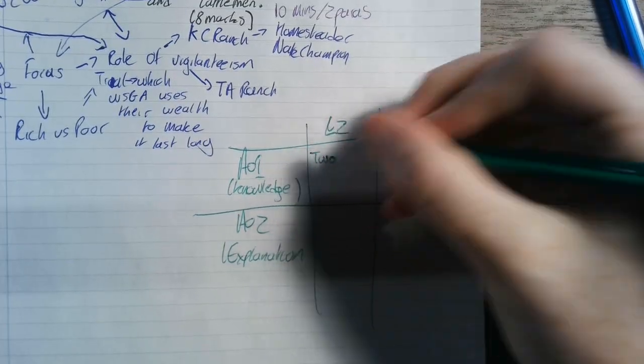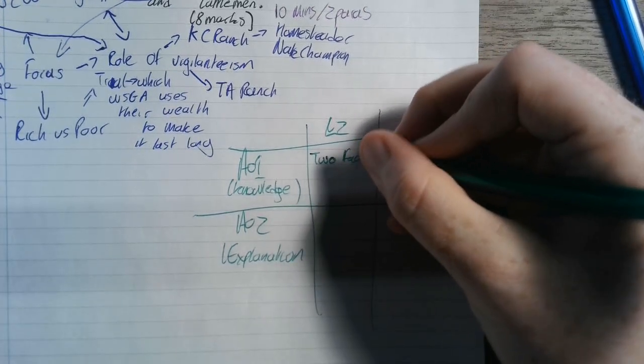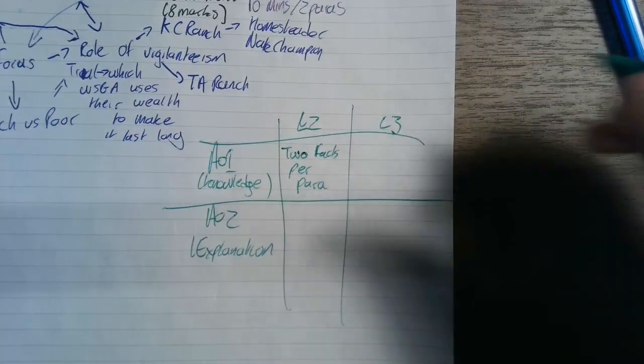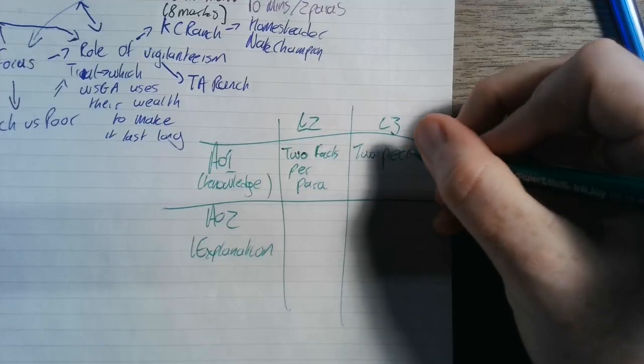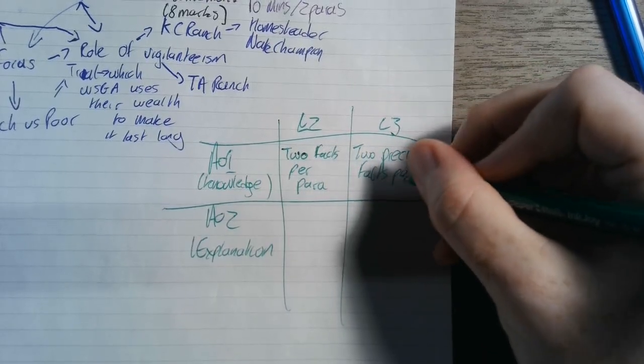So for level 2 or level 3 in an explain why, all you need to do is 2 facts per para. For level 3, you need 2 precise facts per para.